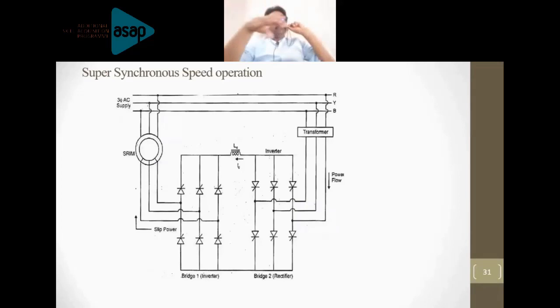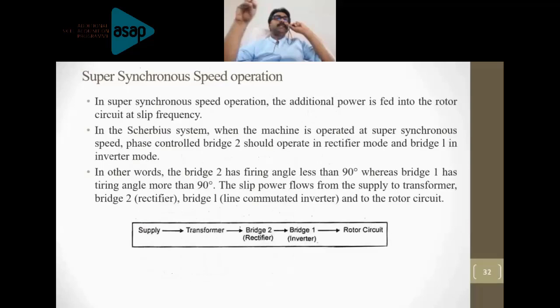We have to send the power back to the mains, so the power flow will be in this direction. Slip power is taken and given to the rectifier. The rectifier converts it into DC, which is again inverted back into AC with the help of the inverter circuit. So bridge 1 will operate with a firing angle below 90 degrees. Bridge 2 will operate with a firing angle above 90 degrees. The AC supply is given to the transformer, which feeds it back to the mains. This is the subsynchronous speed operation mode. Go to the next slide.